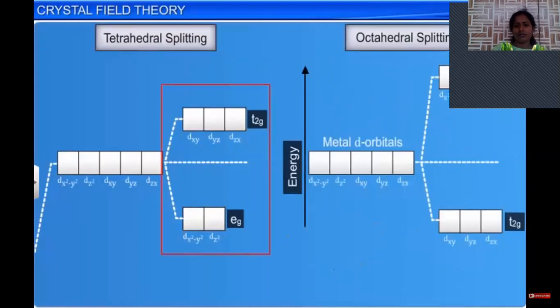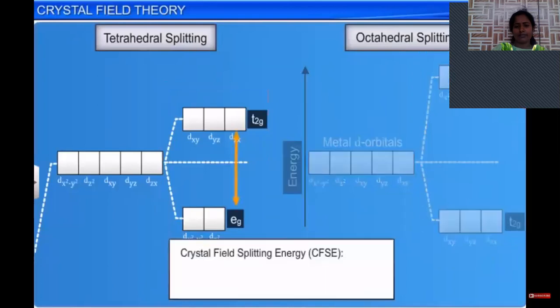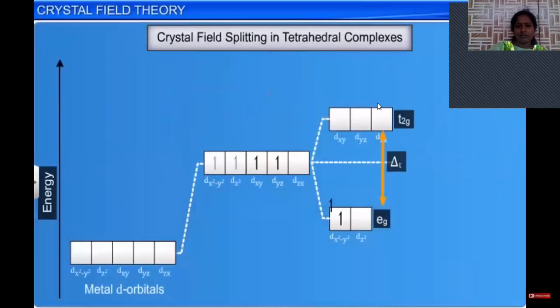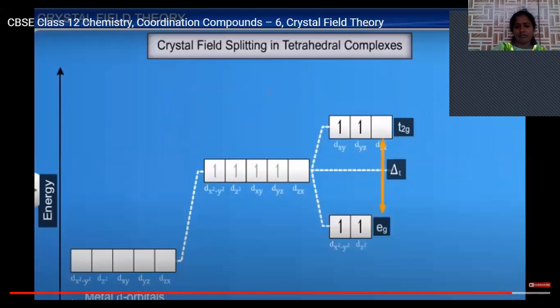Crystal field splitting in tetrahedral complexes, which is denoted by delta T, is smaller than that of octahedral complexes. The difference in energy can be represented by delta T equal to 4/9 times the octahedral splitting. This splitting energy is not large enough to force the electrons to get paired up. Thus, low spin configurations are rarely observed.